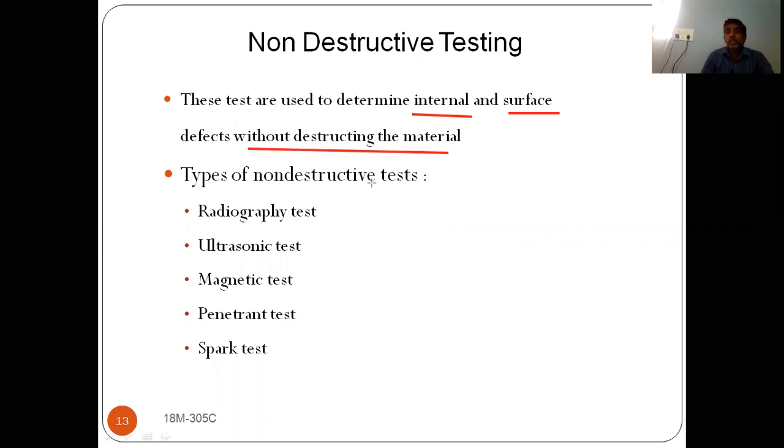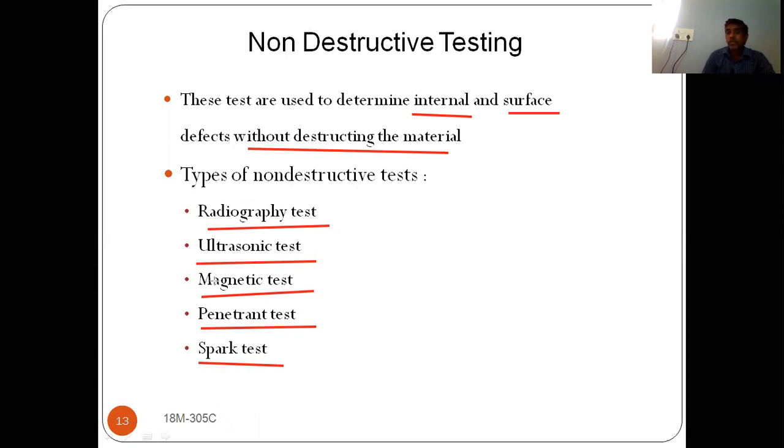So what are the different types of tests we have? Already we have discussed from low level to high level, that means basic level of testing to sophisticated level of testing. If you see here, you have radiography, ultrasonic test, magnetic test, liquid penetrant test, spark test, and visual inspection. All this comes under non-destructive testing.